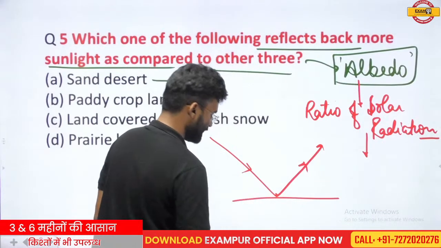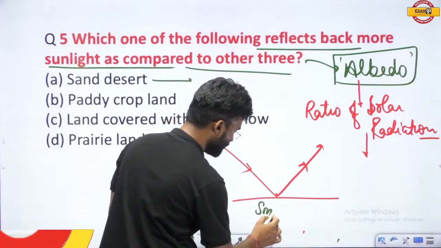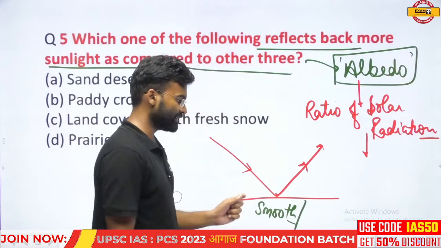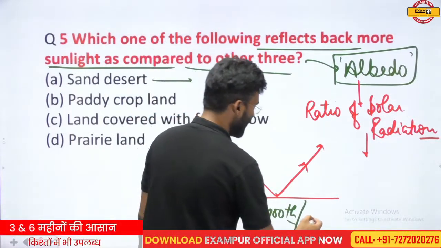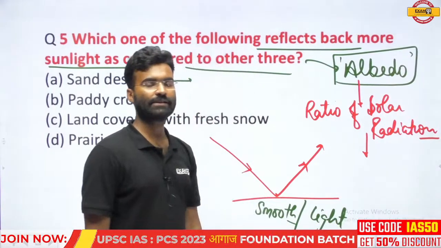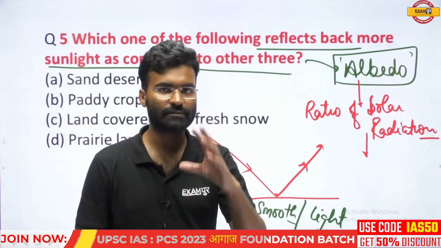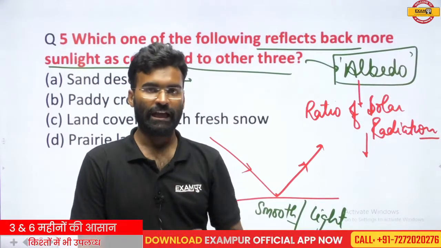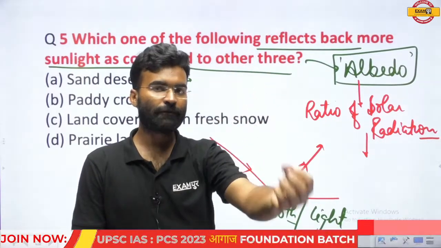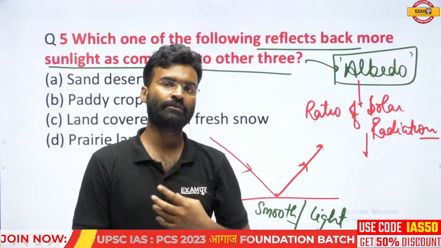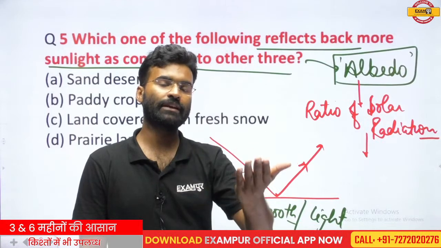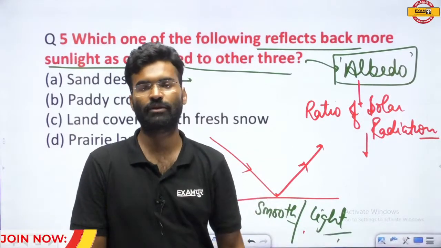The surface which is smooth in nature, and the surface which is light in color. Light in color means reflection of the maximum sunlight. If any surface is visibly white, that means that surface reflects all the spectrum of the light, and that is why it is visible as white.